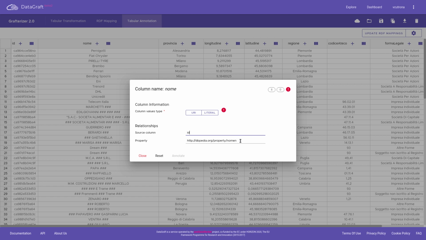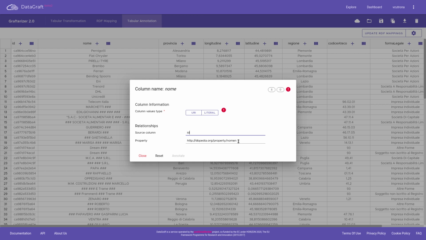The user has to specify if the column will be unified or not and the source column. Then, Asia suggests us a suitable property to be used as predicate in the generated triples. However, we can see that the only suggestion is a strange property nomen from the DBpedia ontology. The suggestion is not very useful, but the reason is that we have not configured the suggestion service properly.